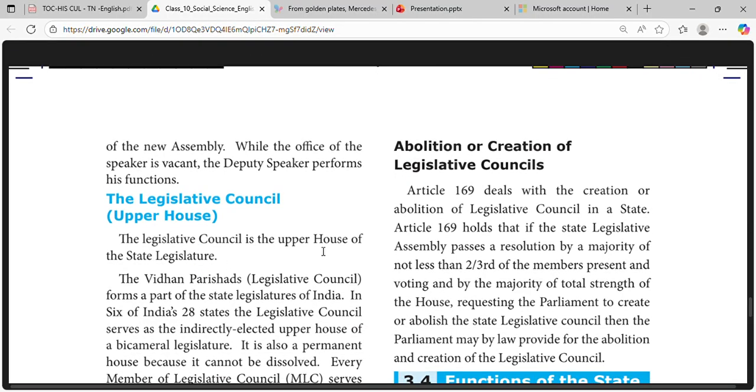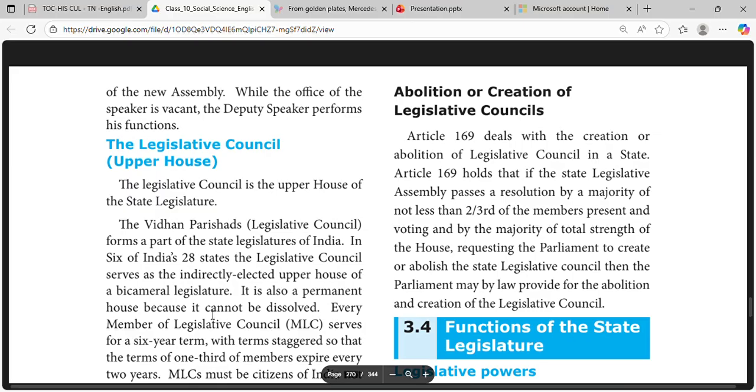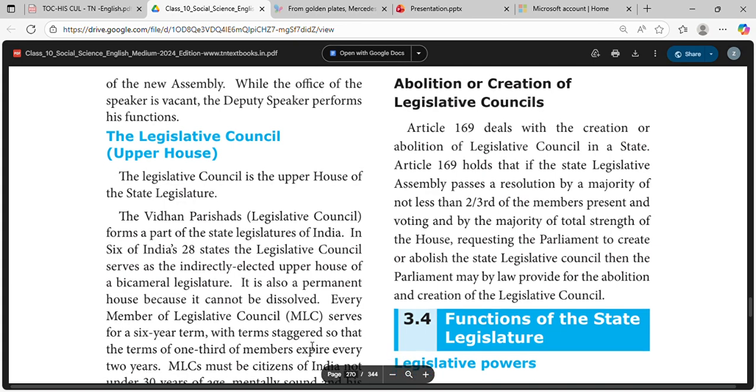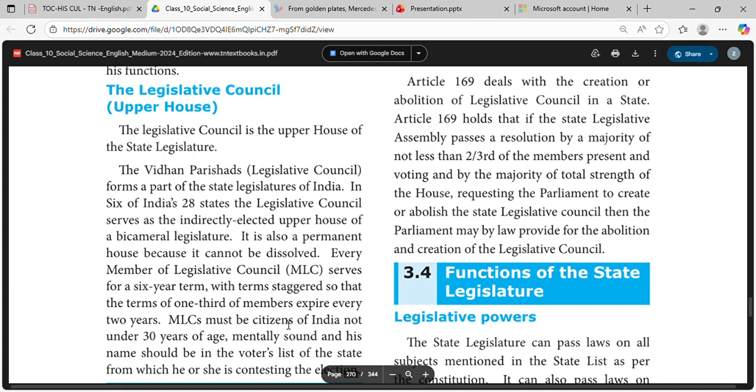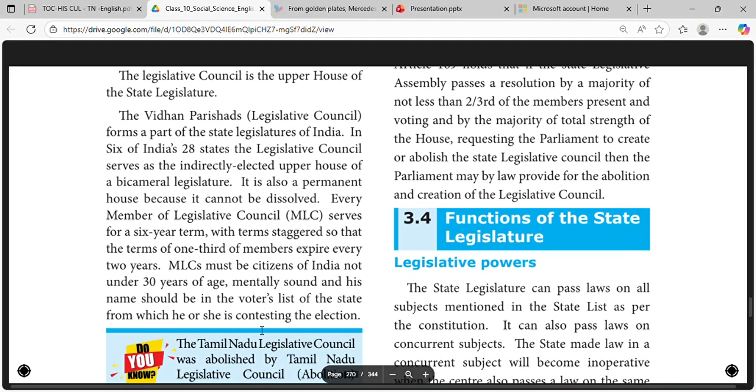Legislative Council. The Legislative Council is the upper house of the state legislature. The Vidhan Parishad, or Legislative Council, forms a part of the state legislature of India. In six of India's 28 states, the Legislative Council serves as the indirectly elected upper house of a bicameral legislature. It is also a permanent house. It cannot be dissolved. Every member of the Legislative Council, MLC, serves for 6-year terms, staggered so that the terms of one-third of members expire every 2 years. MLCs must be citizens of India, not under 30 years of age, mentally sound, and named in the voter list of the state from which he is contesting the election.